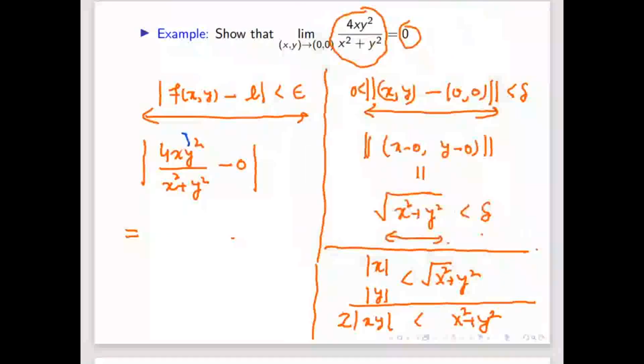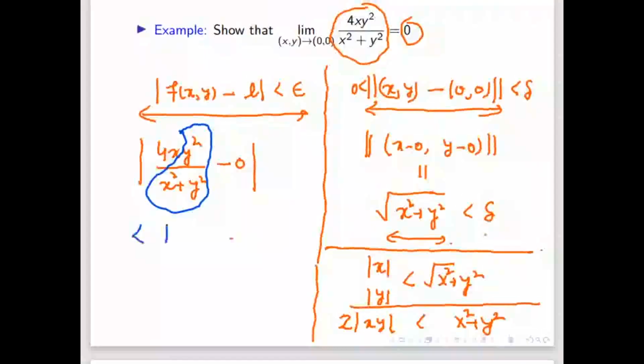So y square divided by x square plus y square, is it less than 1? Yes. Whatever we want to do, this is less than mod of 4x only, because that quantity is less than 1. So we will get 4 times mod of x.